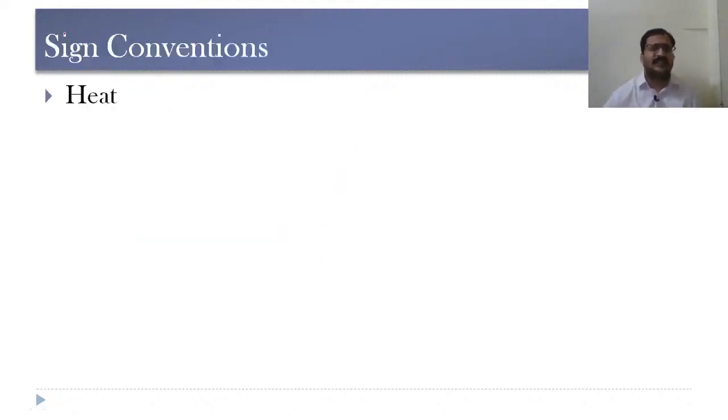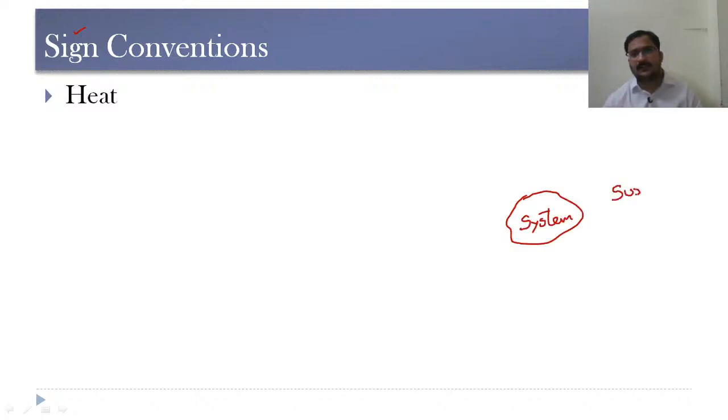Now let us see the different sign conventions that we come across for heat and work. We know that heat is a form of energy in transit because of temperature difference. Suppose I consider a system like this and there are surroundings like this.